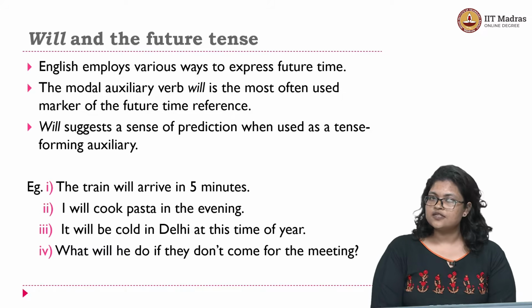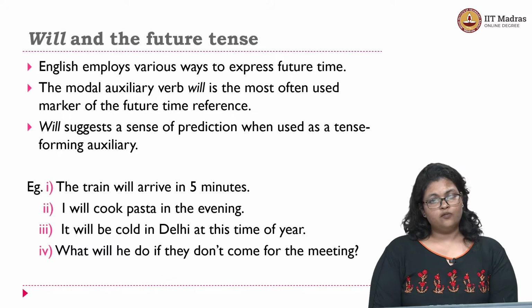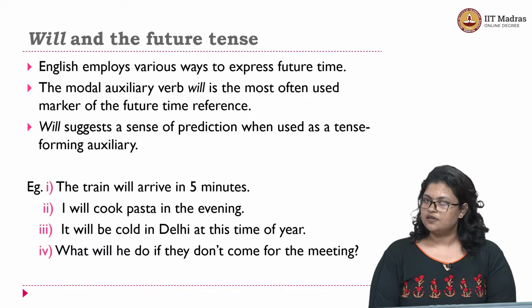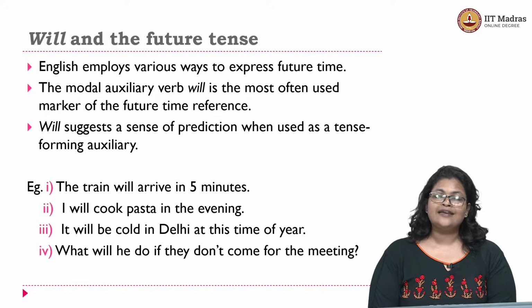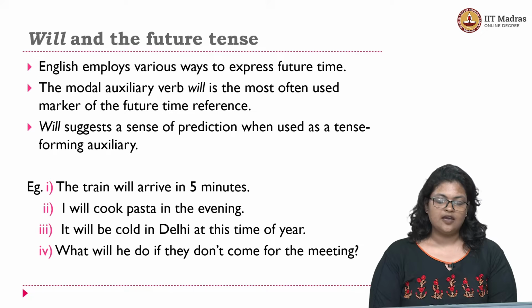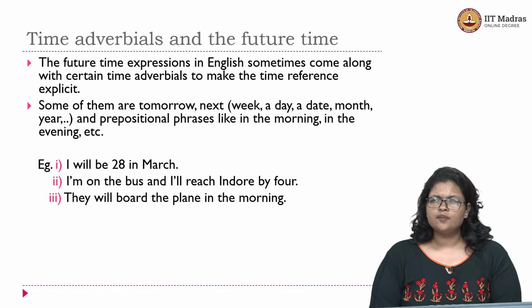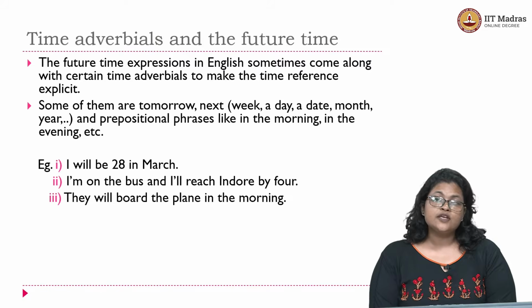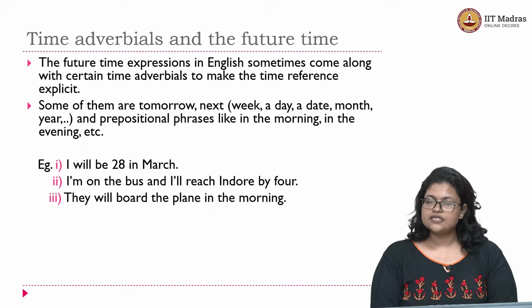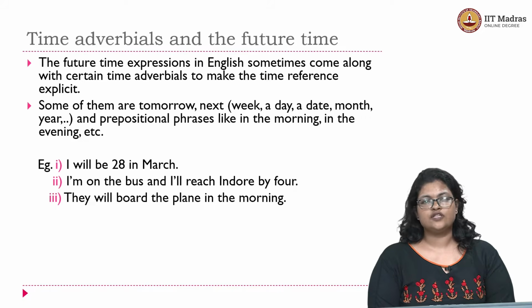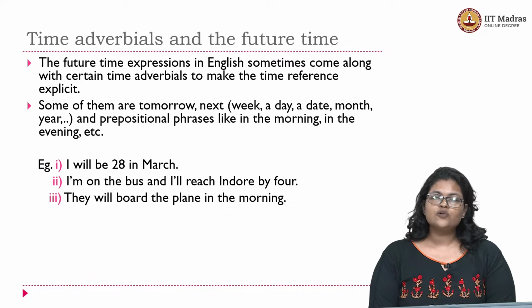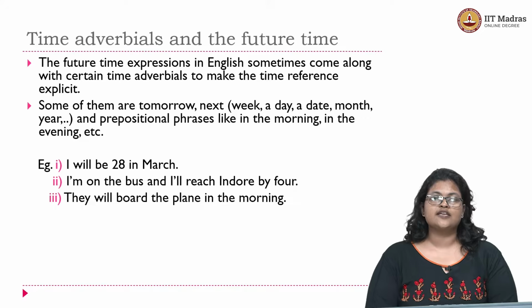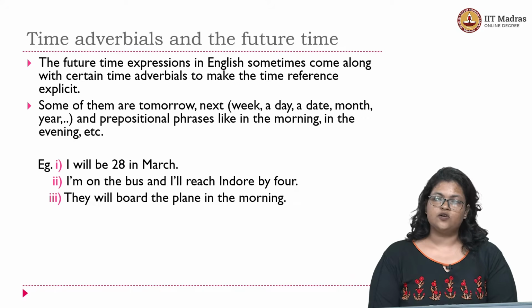So in all the four sentences you see here, will is a tense forming auxiliary because it gives you a sense of prediction. It acts as an indicator of future prediction in all the four cases here. When you talk about future tense, one other aspect becomes very important, and that is the use of time adverbials. Certain sentences, along with the future tense marker will, also use time adverbials to make the time reference clearer, to make it more explicit to the listener or the reader.